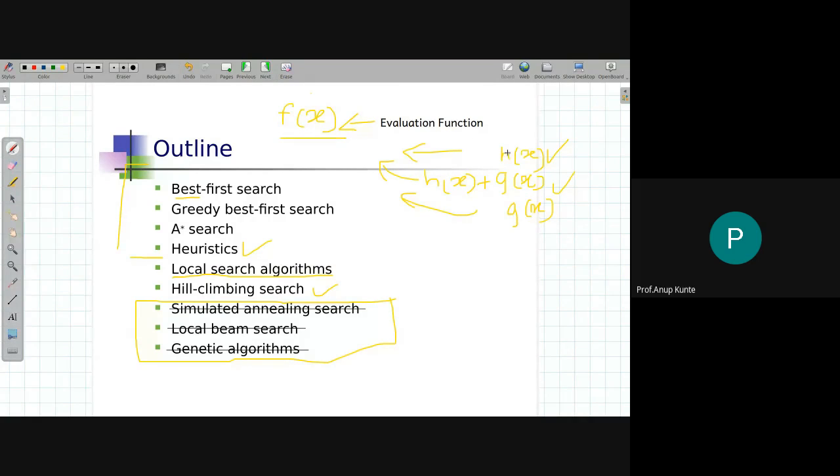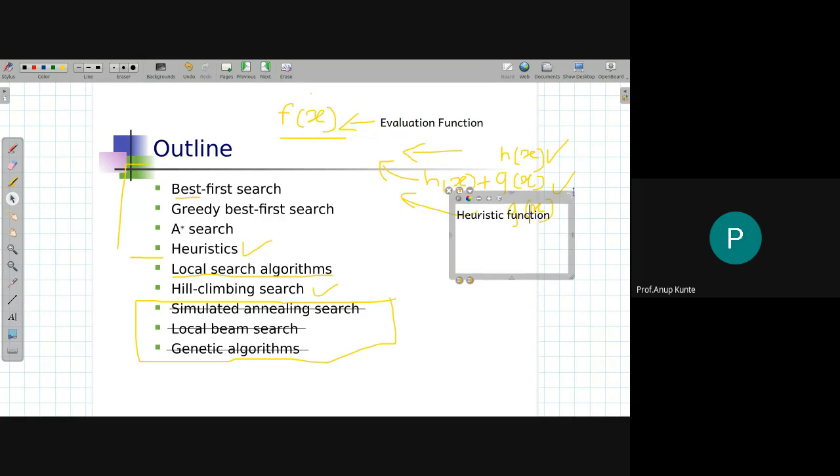The second function that we are talking about is h(x), which is referred to as the heuristic function, and that is why it is referred to as h(x).